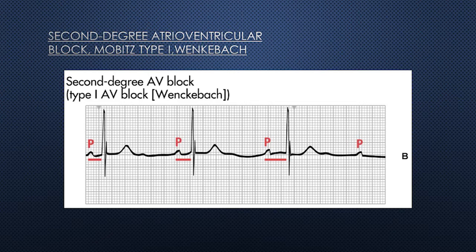The PR interval becomes longer with each succeeding ECG complex until there is a P wave not followed by a QRS. QRS shape and duration are usually normal but may be abnormal. The P wave may be in front of the QRS complex. The P to QRS ratio may be 3:2, 4:3, 5:4. That way it may go.